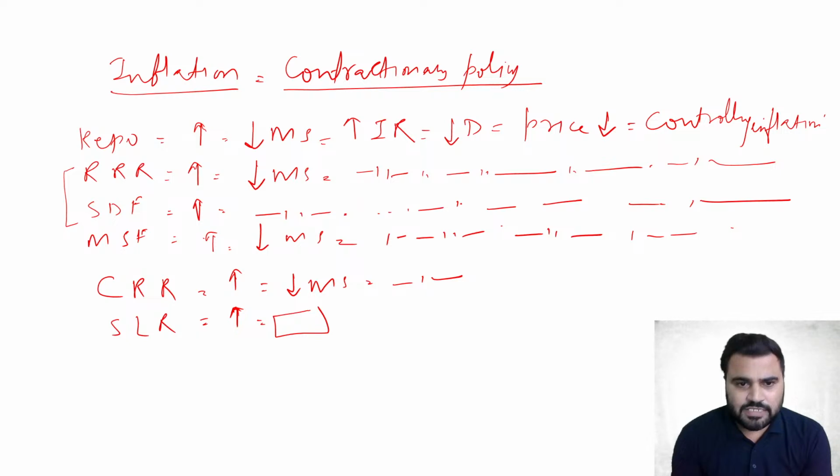So यहाँ पे money supply will decrease again. That will lead to an increase in interest rate, and that will lead to a decrease in demand, decrease in prices, and ultimately controlling inflation, right? So this is how the expansionary monetary policy and contractionary monetary policy work.